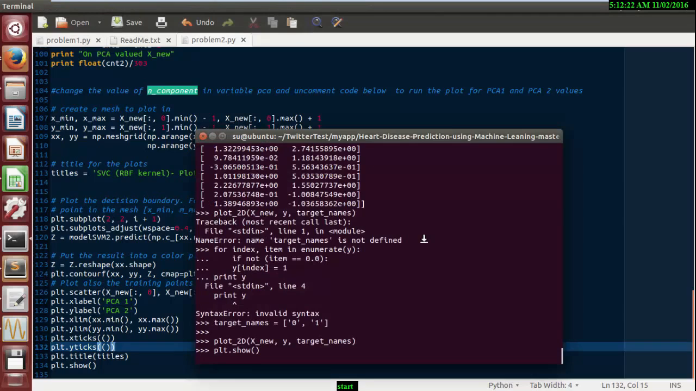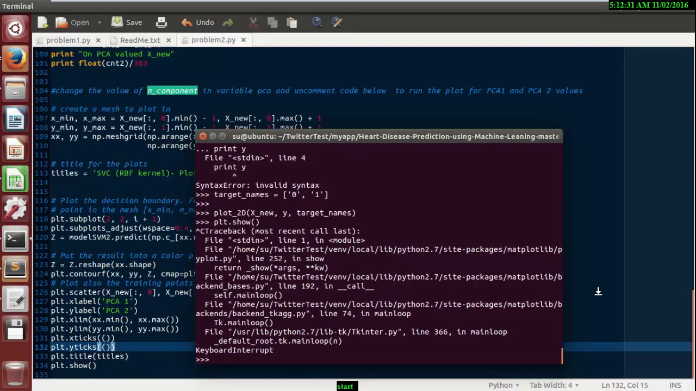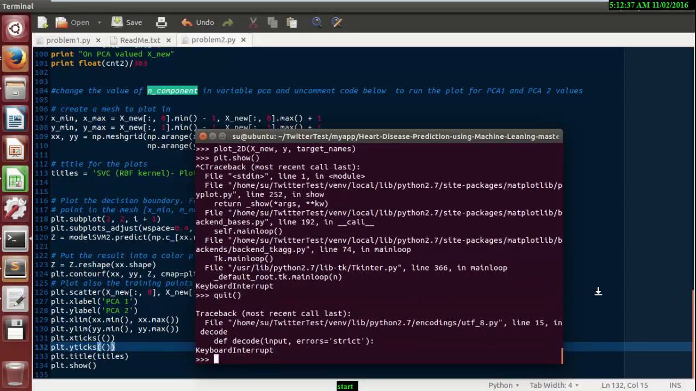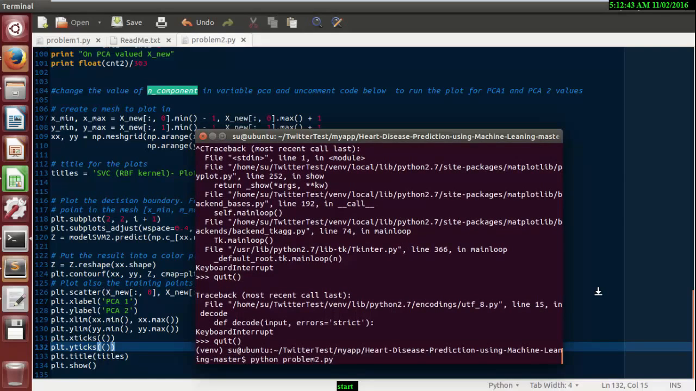So let me run the whole code. I'm just cancelling the code. You can plot so many kinds of data in Python using mpplot, and do machine learning. So let me run the program and I'll show what output we would be getting.